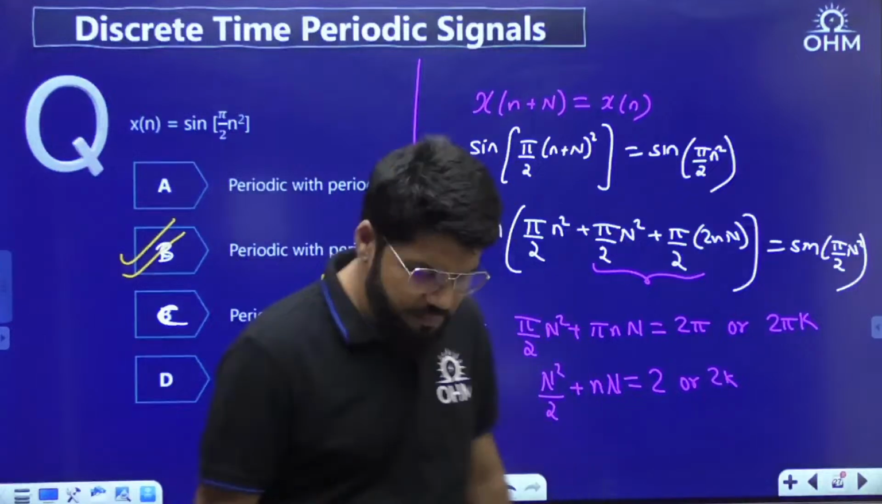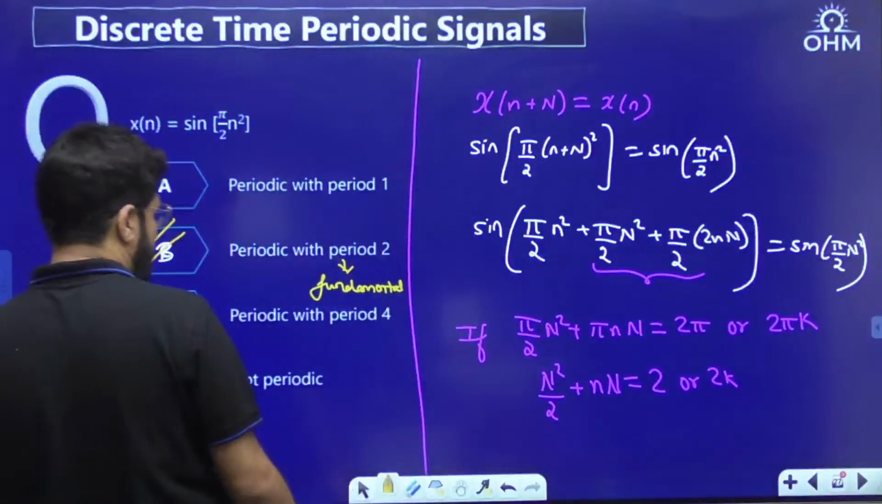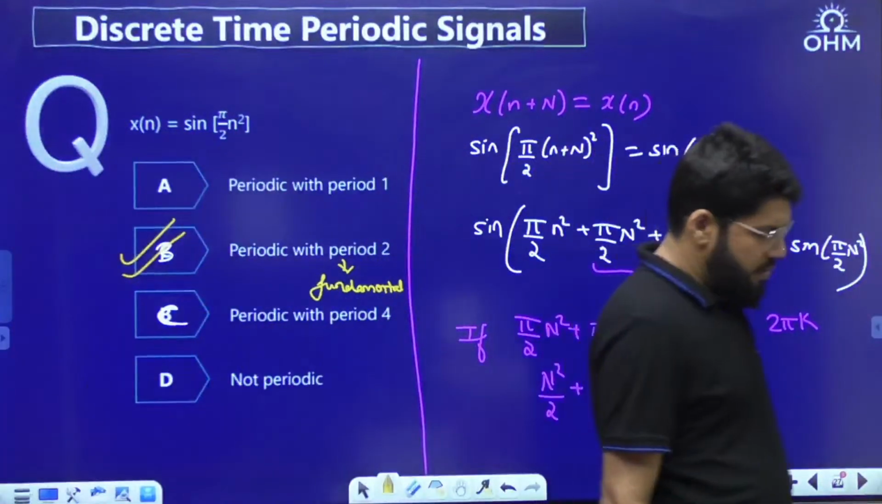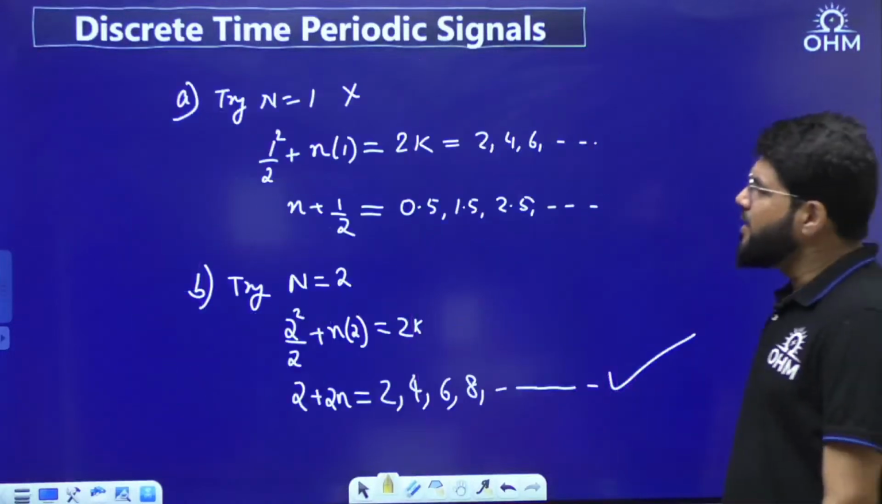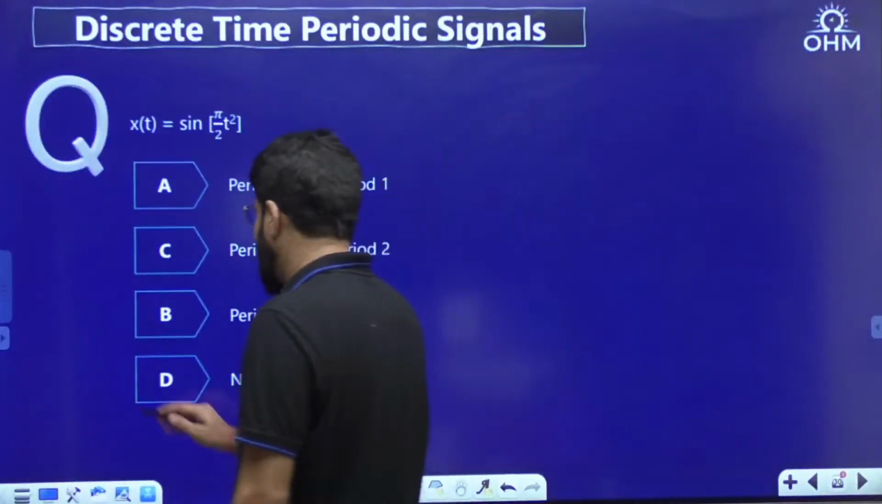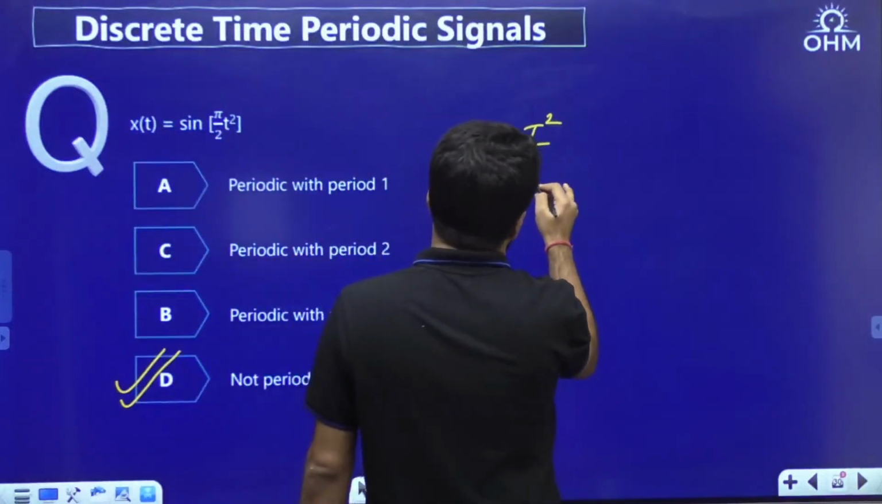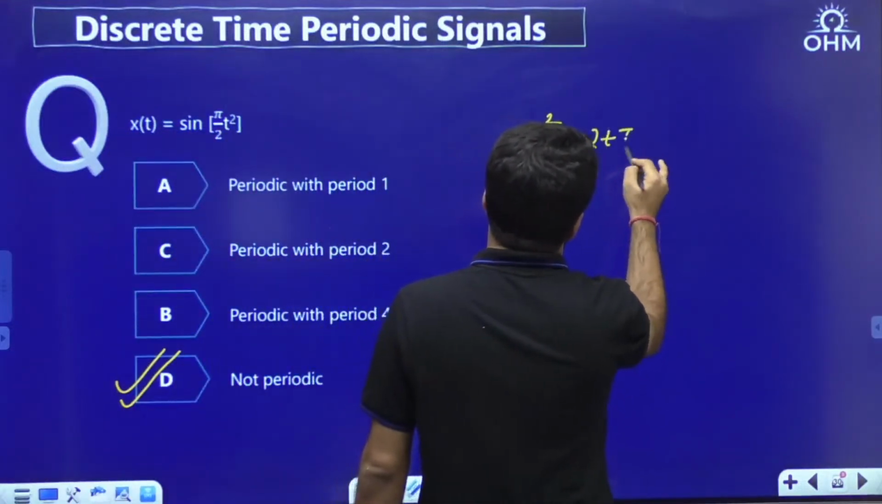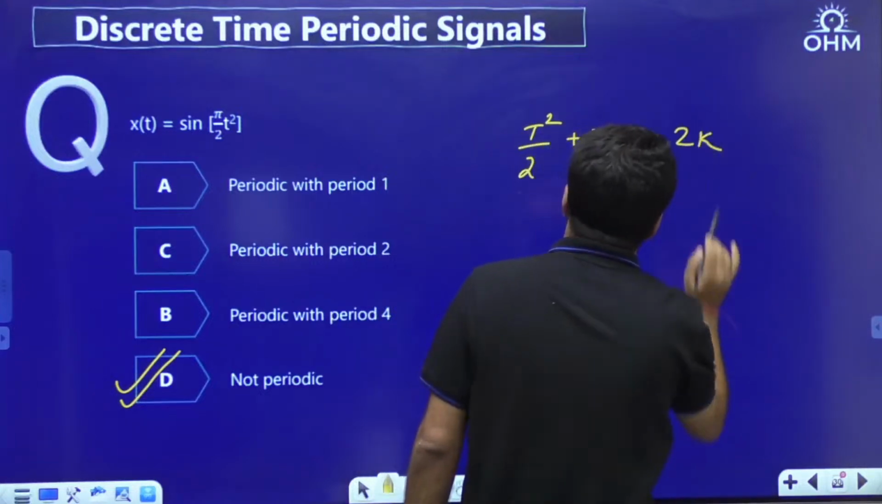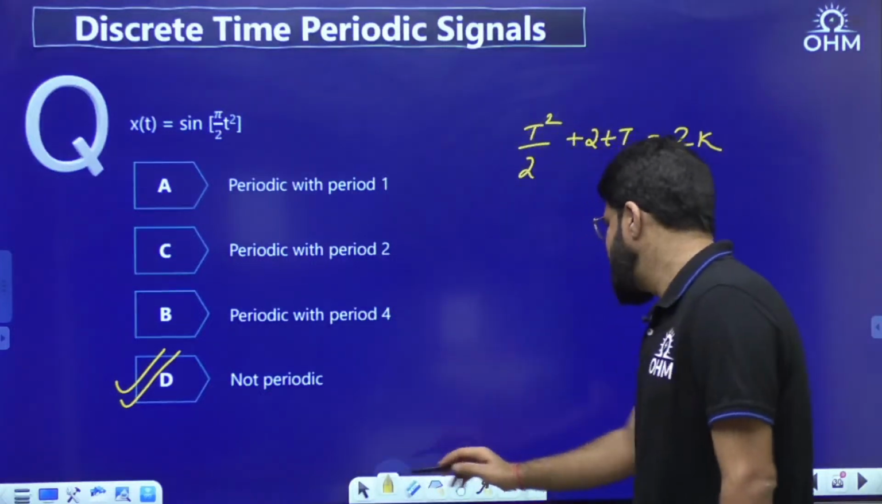Okay? Sin of pi by 2 n square can be periodic. But if it is again pi by 2 t square, it will not be periodic. T square by 2 plus 2t should always be 2k.